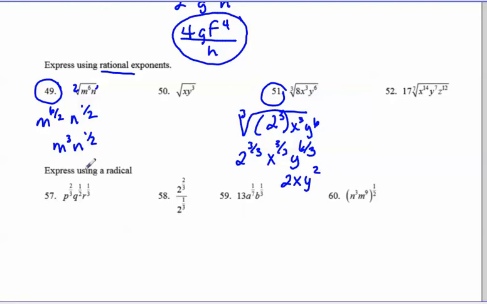Down here we have rational exponents, and we're trying to change them so that they look like a radical. So basically we're working backwards. And we're going to do 2 odd problems. So you look here, and this could be a cube root, but this one's a square root, and you want to express it using just one radical. So the way to do that is to get a common denominator.